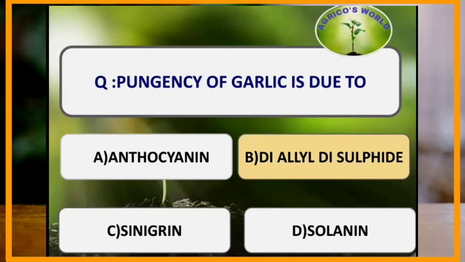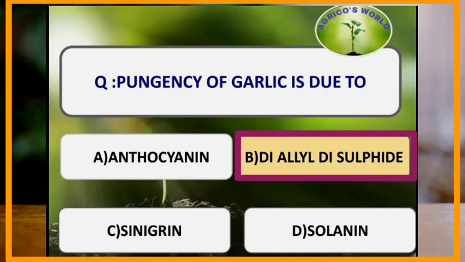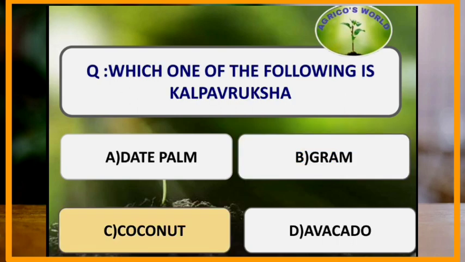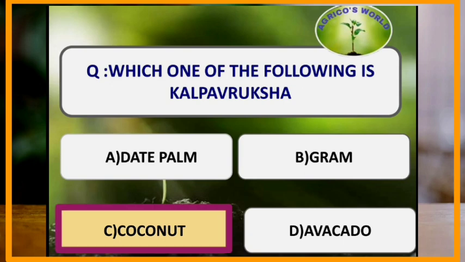Pungency of garlic is due to the presence of which of the following substance? The pungency of garlic is due to the presence of diallyl disulfide, whereas the pungency of onion is due to allyl propyl disulfide. Which of the following plant is known as Kalpavriksha? Coconut, that is Cocos nucifera, is known as Kalpavriksha. And India is in third position in the production of coconut after Indonesia and Philippines.